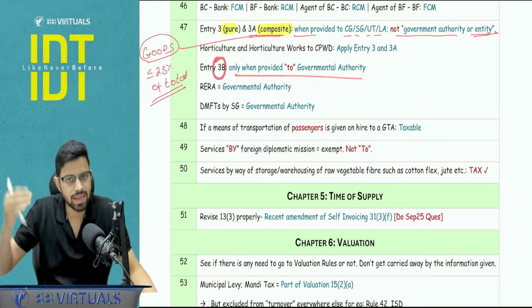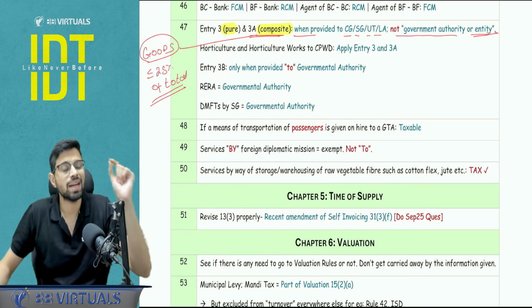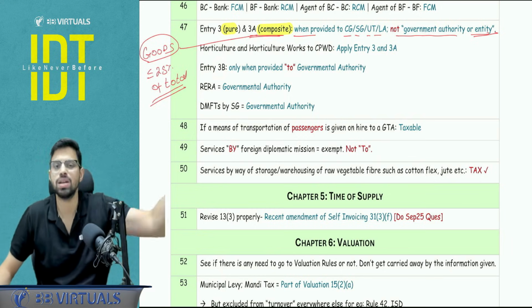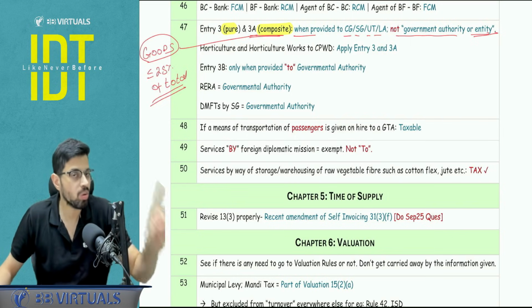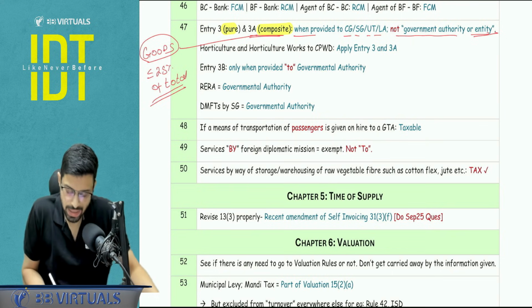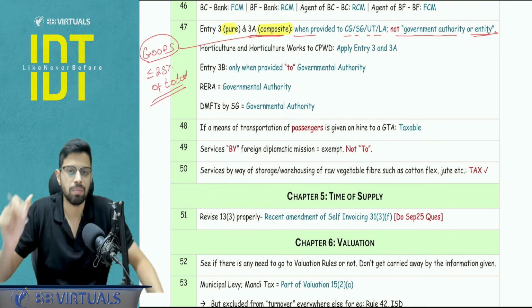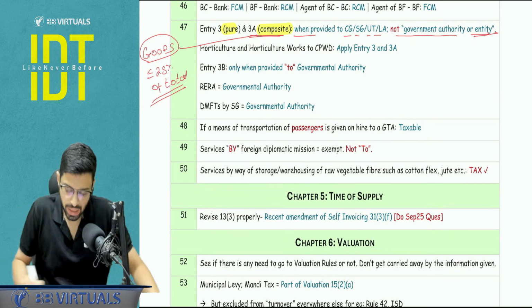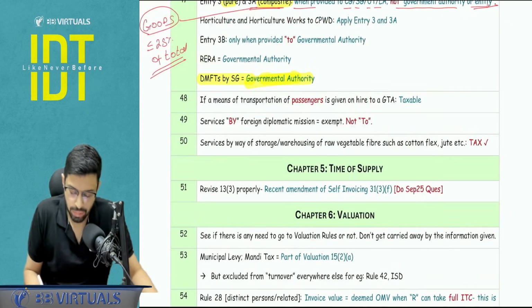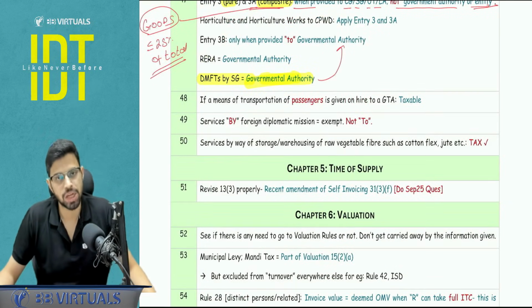Entry number 3B, that is the slum development, water supply, is exempt only when given to a governmental authority, not governmental entity, not central government, not state government, only to a governmental authority. Yes, and as you remember, RERA is now considered a governmental authority, so links can be created when they ask questions. DMFTs, that is the District Mineral Foundation Trust, are also a governmental authority, maybe they link some kind of an exemption here.